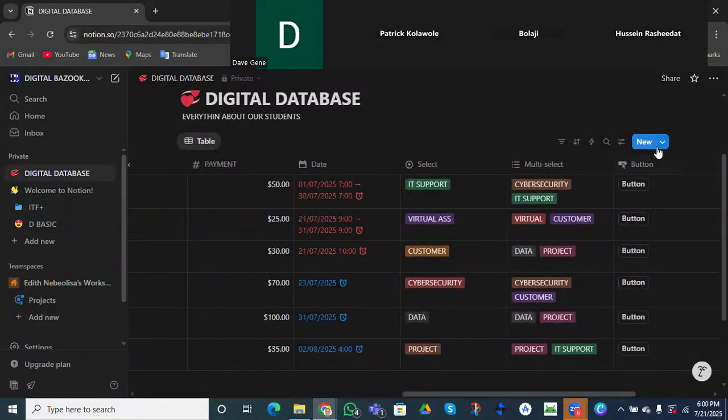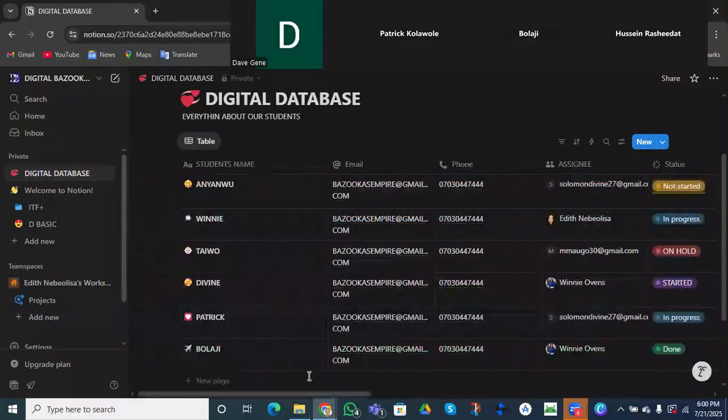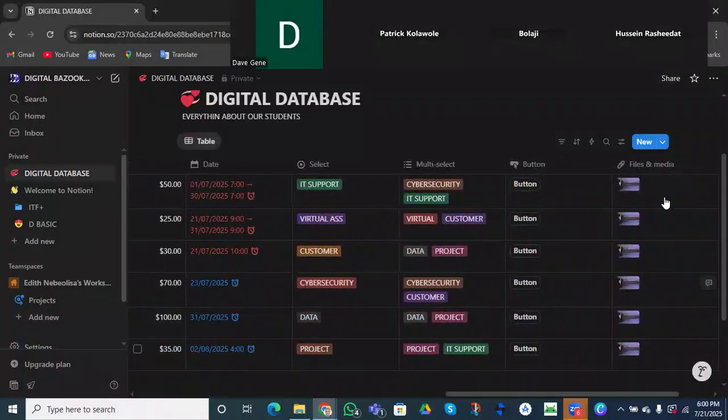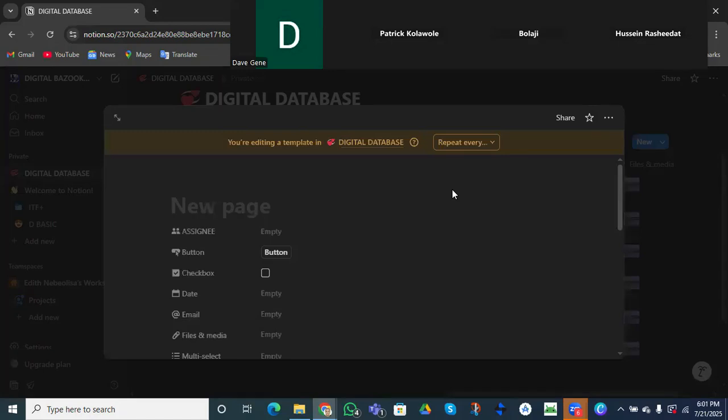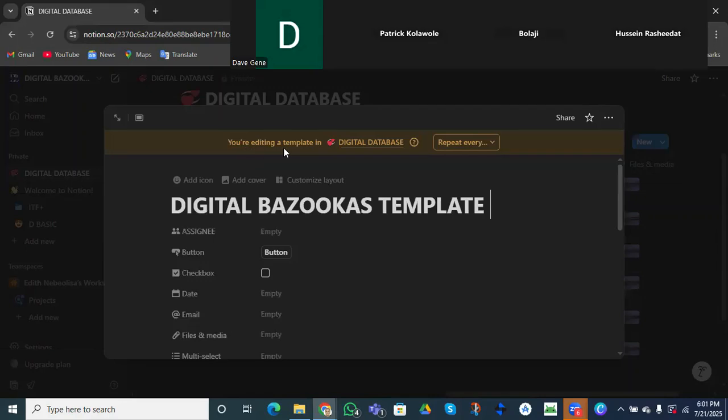So another thing I want us to look into is our template. Let's say every day we are preparing this kind of database for our supervisors, right? So instead of coming to work to do it every day, we can turn it into a template. So you can design and turn it into a template in your Notion, right? Let's say we call this one Digital Bazookas template. And when you read what it says, you are editing a template in the Digital Bazookas database. Do you understand?